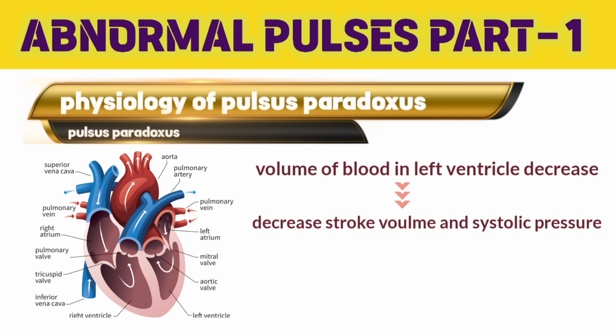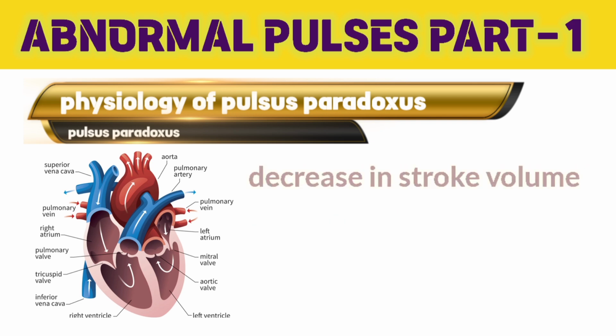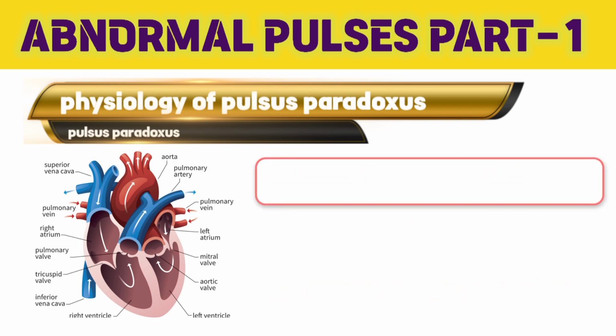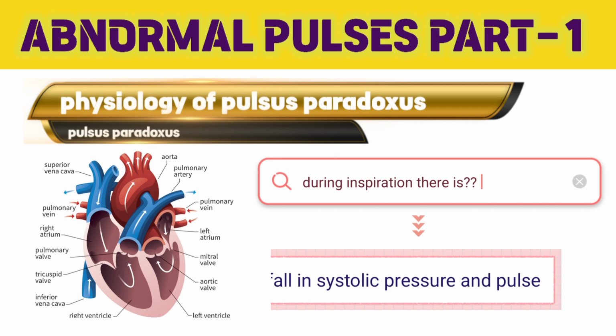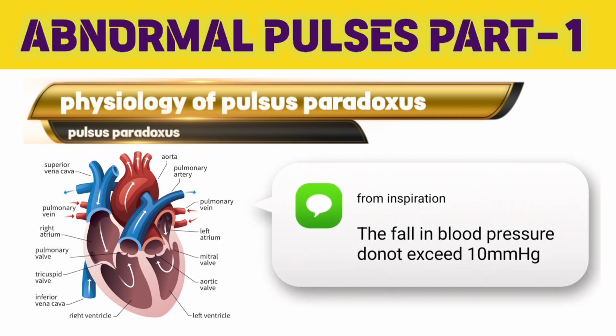We know that stroke volume is the amount of blood ejected per heartbeat. This ejected blood enters the aorta and arteries and produces a rhythmic expansion that we call the pulse. So now we can say that there is a direct relation between stroke volume and pulse. So a decrease in stroke volume in this case decreases the amplitude and character of the pulse. Now we can say that during inspiration there is some fall in the systolic pressure and pulse. In a normal individual, this fall in systolic pressure and pulse is around 10 to 12 millimeters of mercury.